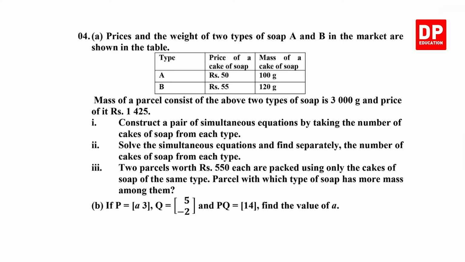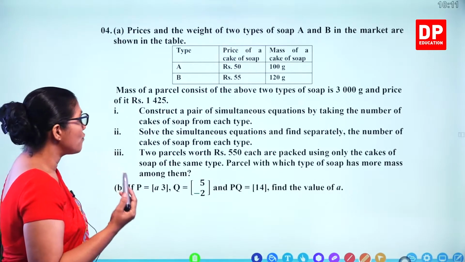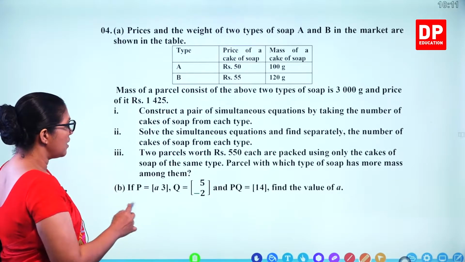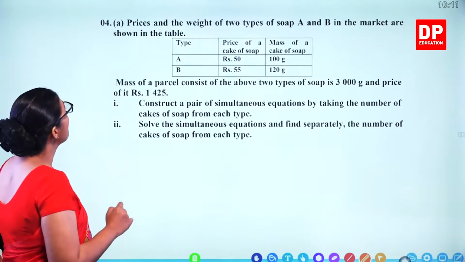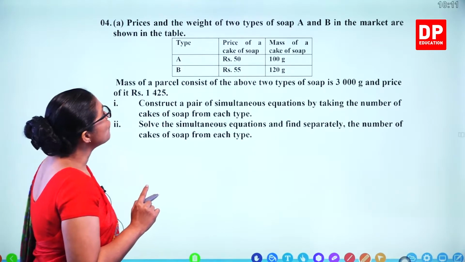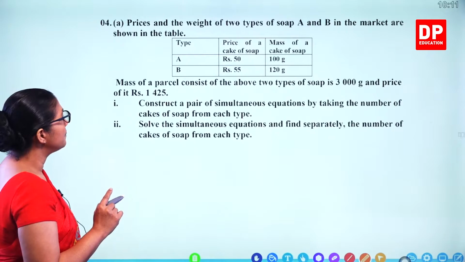Now let's do question number 4. This is constructing simultaneous equations and you have to solve. And the second part, it's about matrices. So let's do this. Prices and the weight of 2 types of soap A and B in the market are shown in the table.